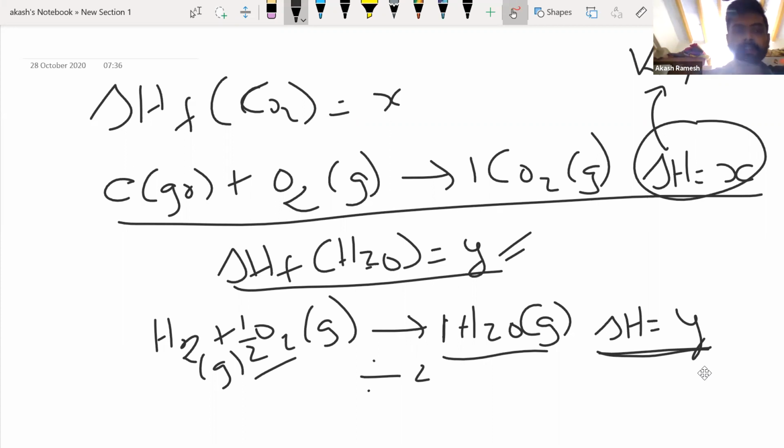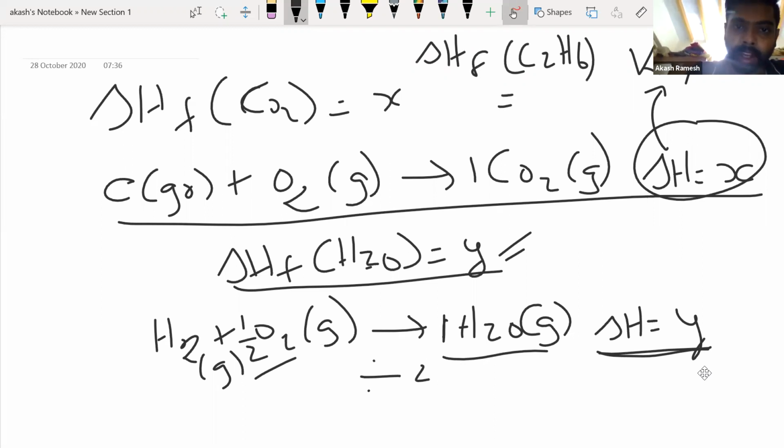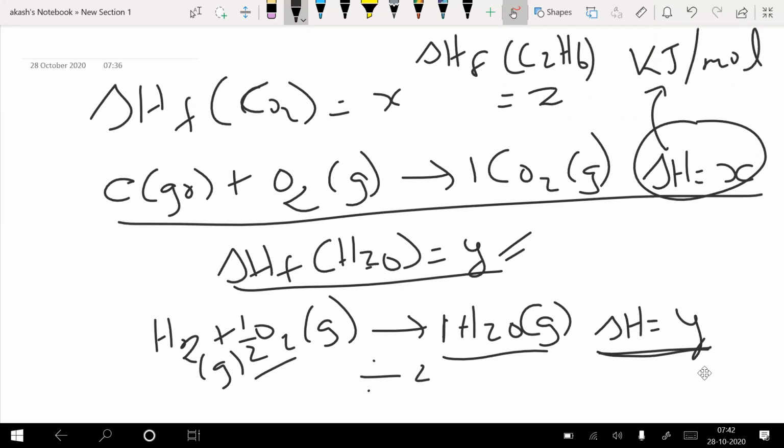Okay, now let me give you another piece of information, and you try to write the equation. I have the enthalpy of formation of C2H6. C2H6, we know, is ethane. Say it is some Z. Now please write the thermochemical equation for this. I want you to write. For C2H6, sir? Yeah, for C2H6.